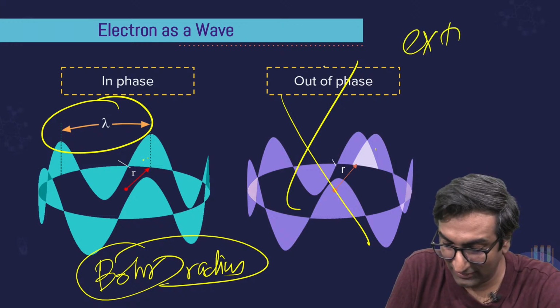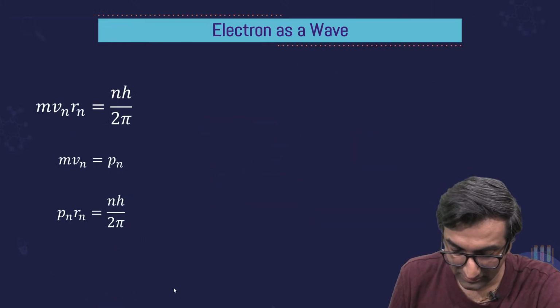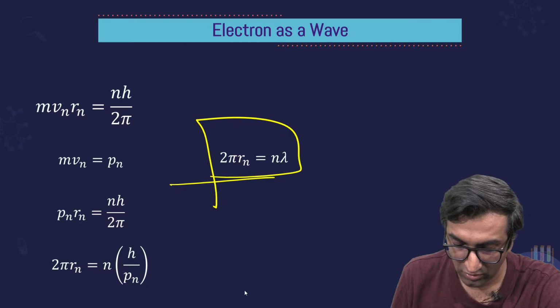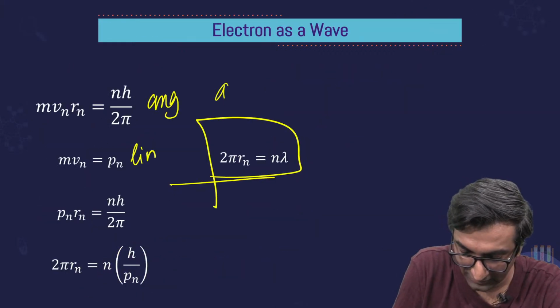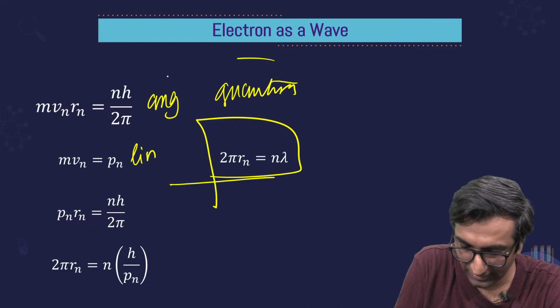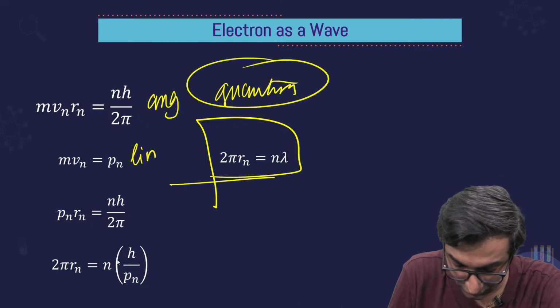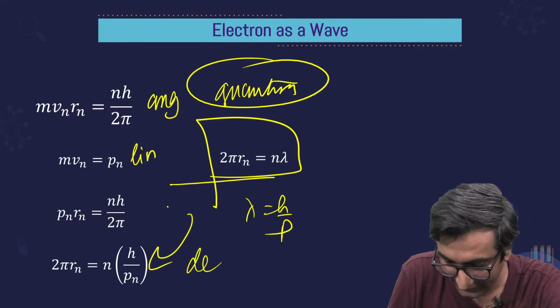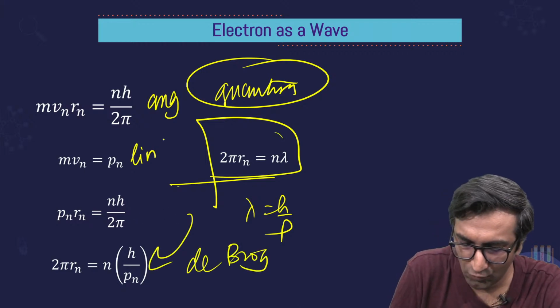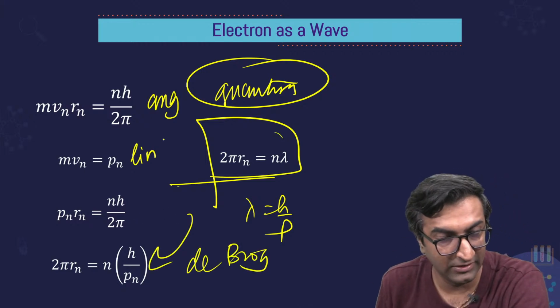Extra, very, very extra things for JEE and NEET. But the derivation is very simple, right? What did I do? I took linear momentum and I took angular momentum. This is the quantum mech idea. Okay. And what did I use? Yeah, I used lambda equal to h by p. I used De Broglie bhai sahab ke ideas as well. And I derived that 2 pi r is equal to n lambda, if this ever comes anywhere. ठीक है? Cool?